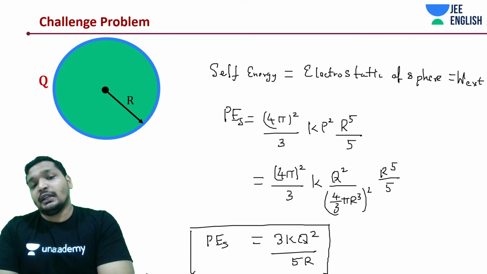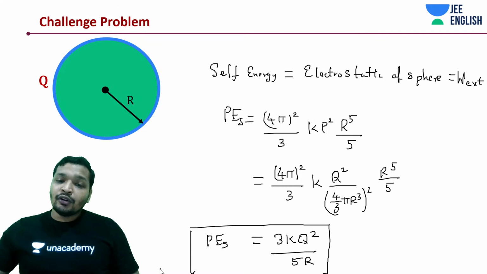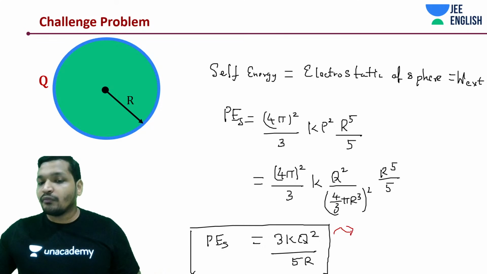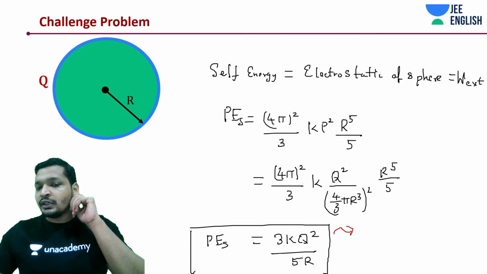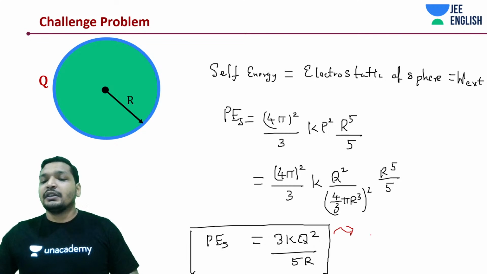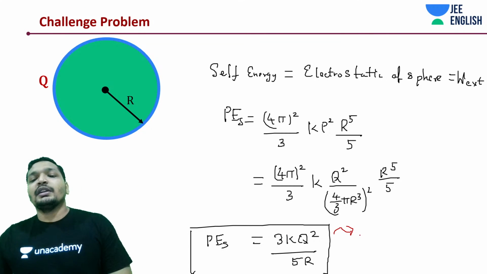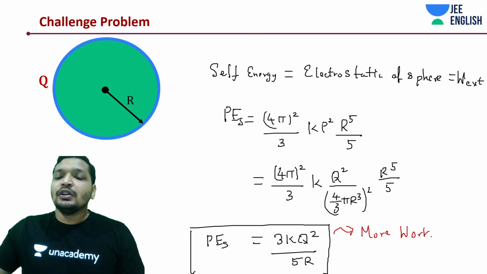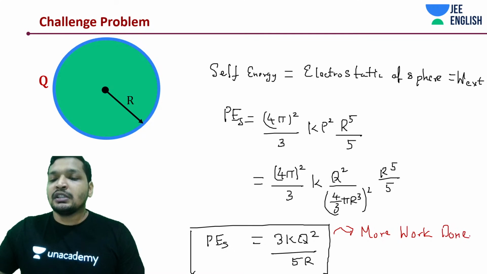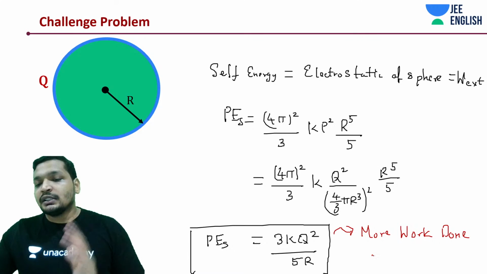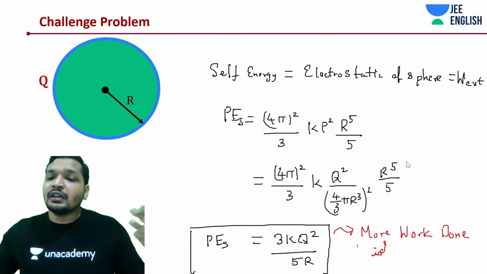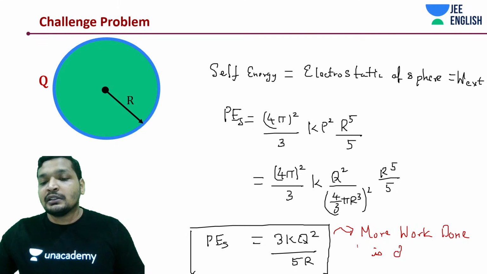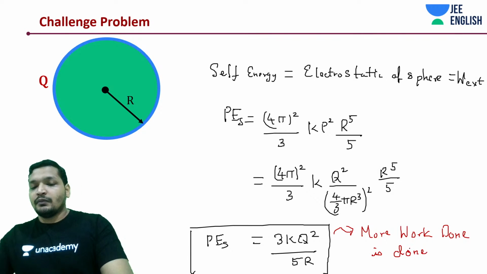More work has been done, right? Think about it practically. More work has been done to get this kind of assembly. Just multiply by 2 on the numerator and denominator, and by 5 on the numerator and denominator. It's going to be 0.6 something versus 0.5 something. So more work has been done. Always remember, more work is done for uniform charge distribution rather than distributing it on the surface of a metallic or conducting sphere. Simple.